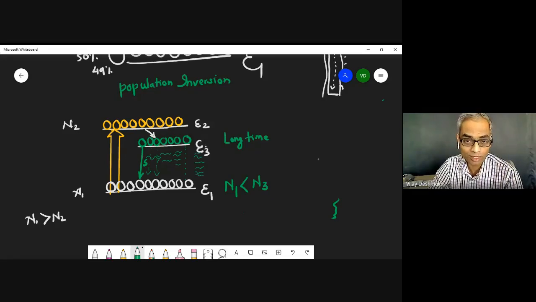But as soon as this population goes down, if there is no population inversion, this condition is satisfied for only a short time. So we get the laser pulse and then stop. Then again we get the pulse and stop. Again we get the pulse and stop. This is what is called a pulse laser.